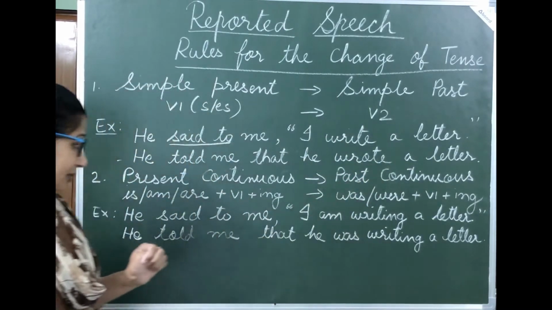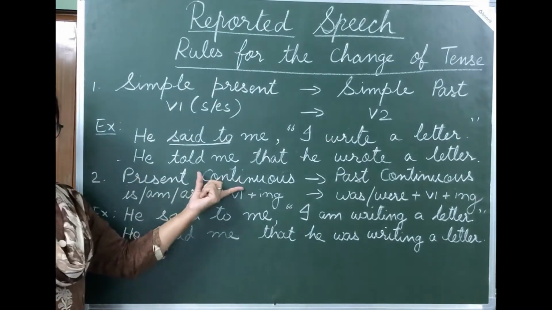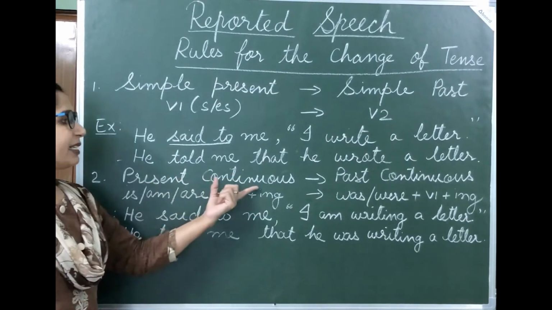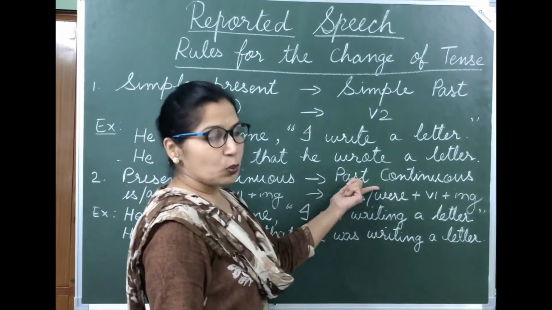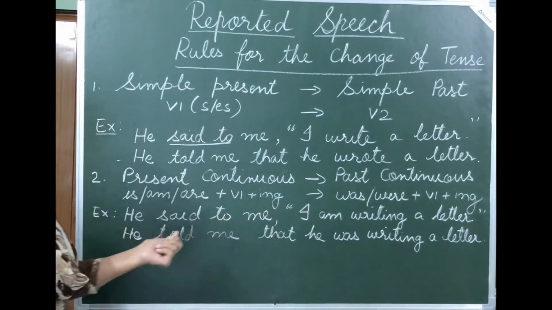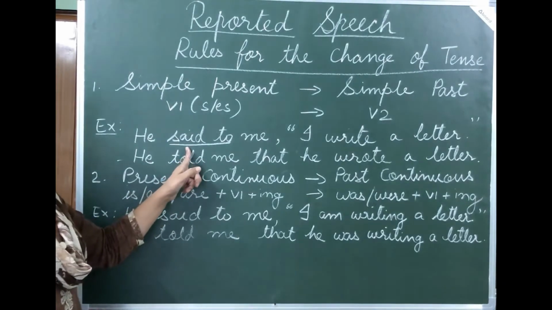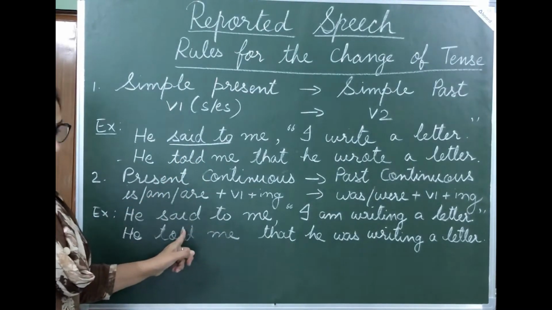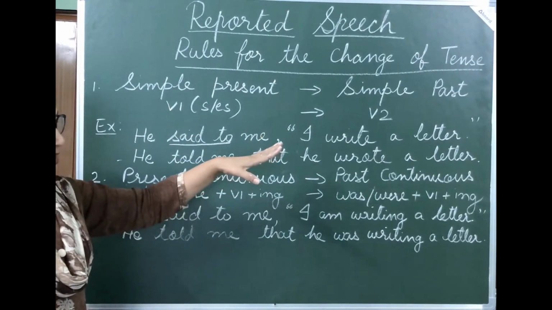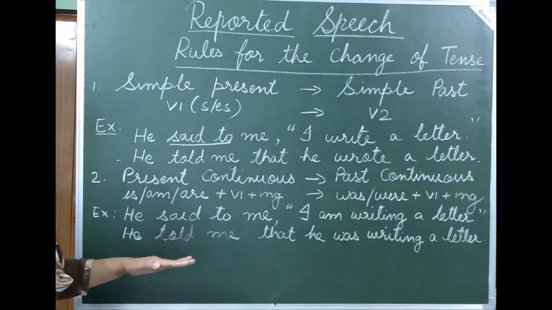That's it. Now let's move on to the next tense, present continuous tense. In reported speech, present continuous tense changes into past continuous tense. So here students, when your reporting verb is in the past tense, said is the past tense, then we have to change the tense of the reported speech as per these rules.